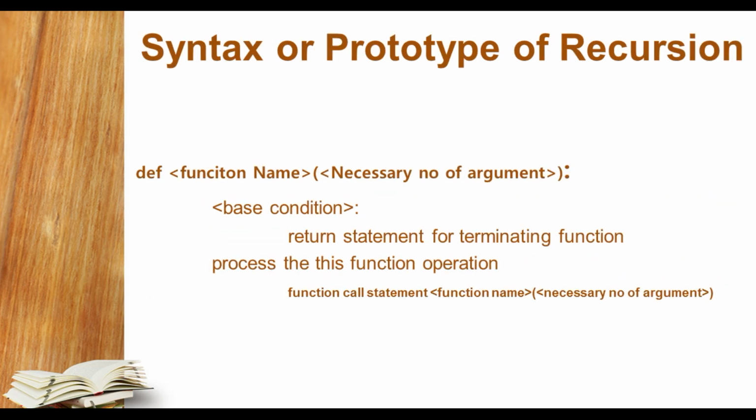Now student, we are going to understand the syntax or prototype of recursion. Here I have given the prototype for performing recursion. Here the def keyword defines a function along with the function name, and within round brackets the necessary number of arguments, and then after that we get the base condition. If the base condition is true, it will terminate our function with a resultant value also. Otherwise it will process the function operation we have meant for, and at the last it will call the same function again from its body. It is a function call statement along with the function name and necessary argument.